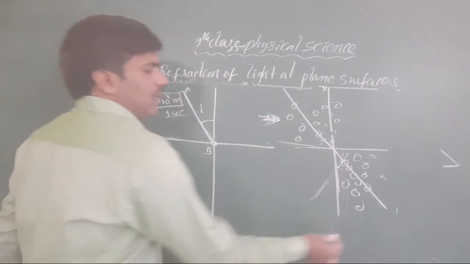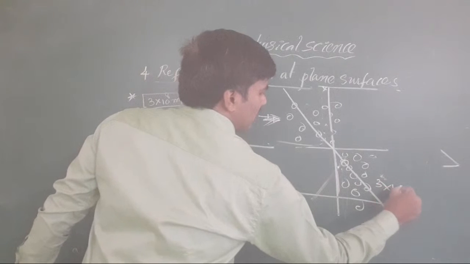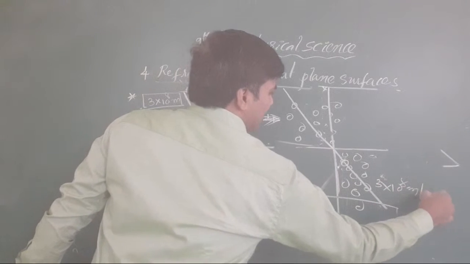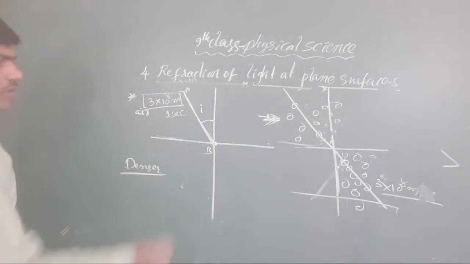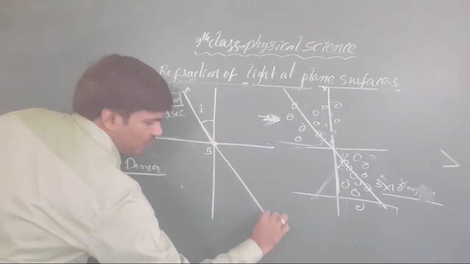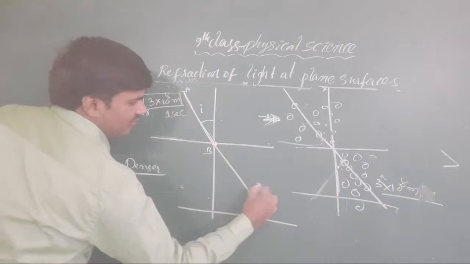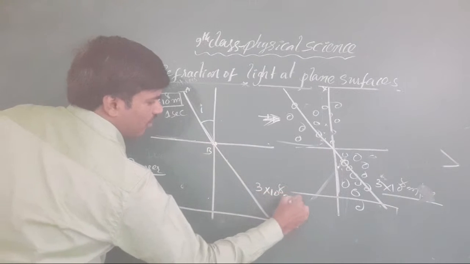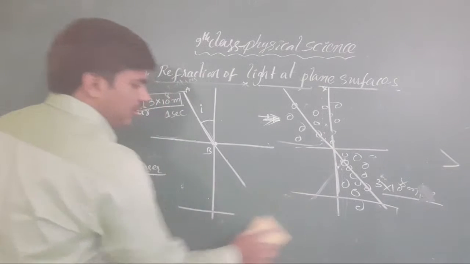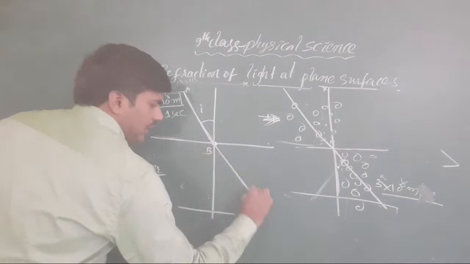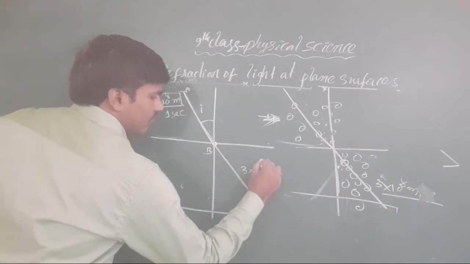The same here, 3 into 10 to the power of 8 meters per second. Here in the denser media also, again you take the distance of 3 into 10 to the power of 8 meters. Okay, got my point or not? Again you take 3 into 10 to the power of 8 meters here.